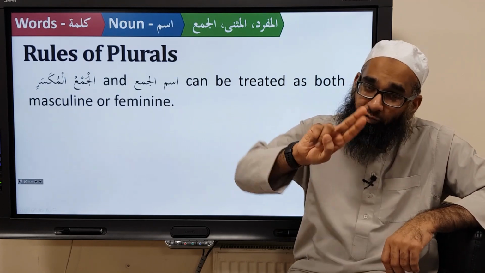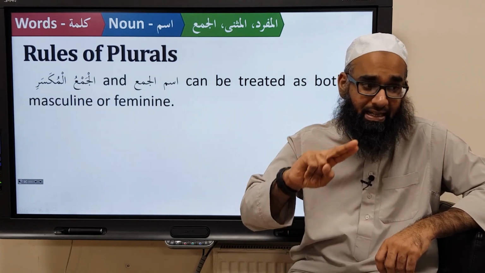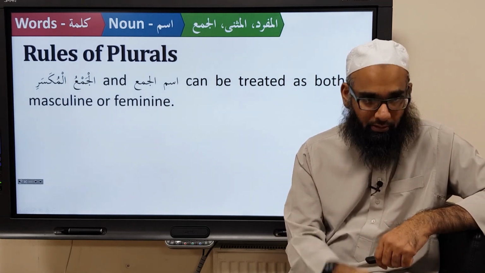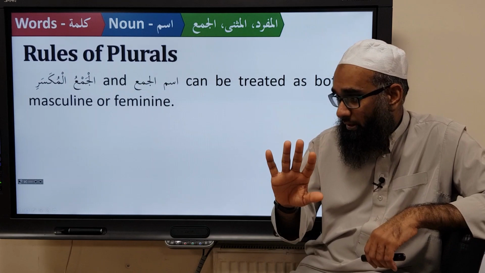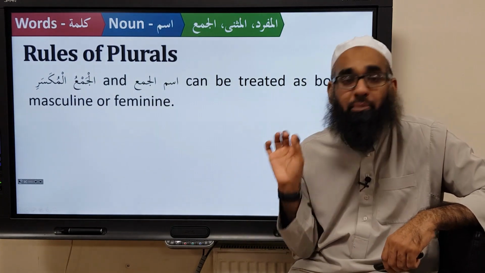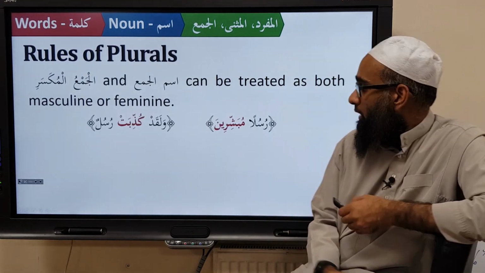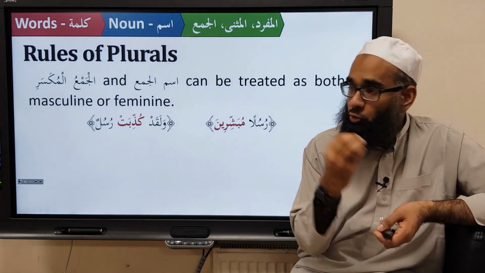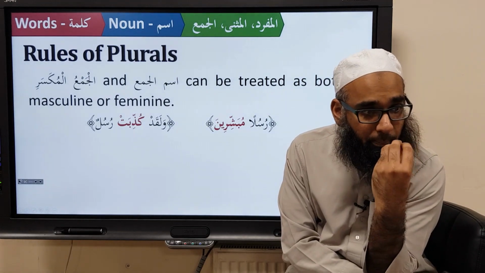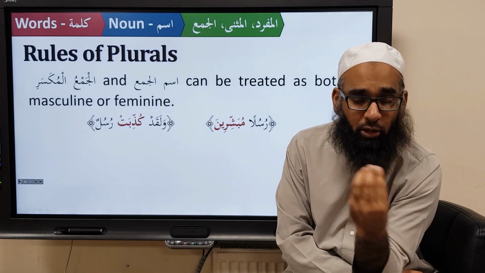The Arabs are flexible in this. They allow you to treat this word grammatically as plural masculine or singular feminine. If it's jam'ul mukassar or ismul jama', you can either treat it as a plural or as singular. For example, rusulan. So rusulan, mubashirin is a hal of it. So rusulan is what? Plural, isn't it? Is it salim or mukassar? What kind of plural is it? Sound or broken?